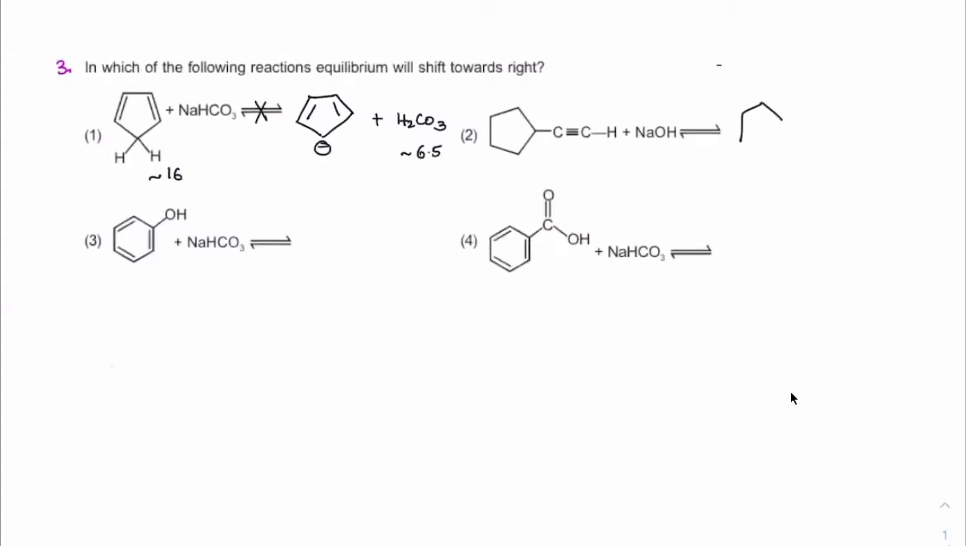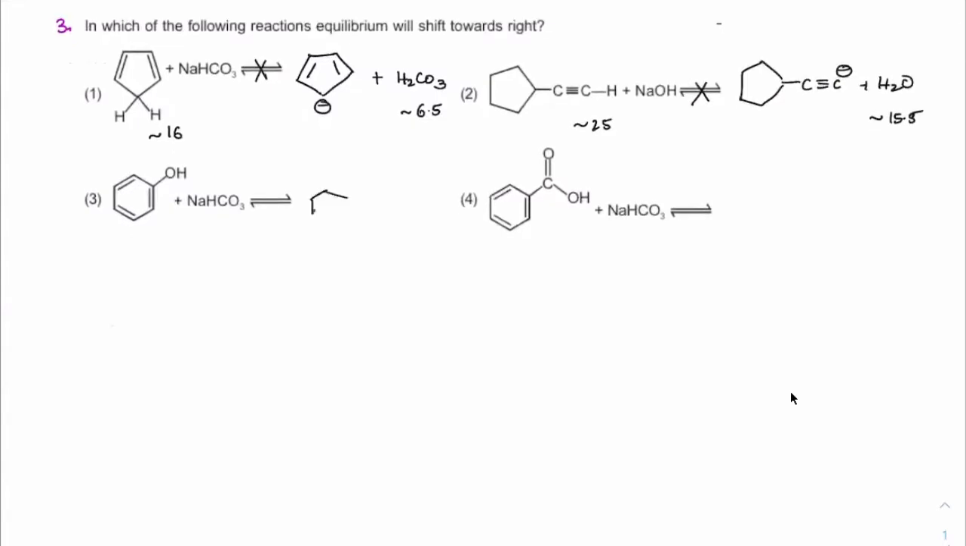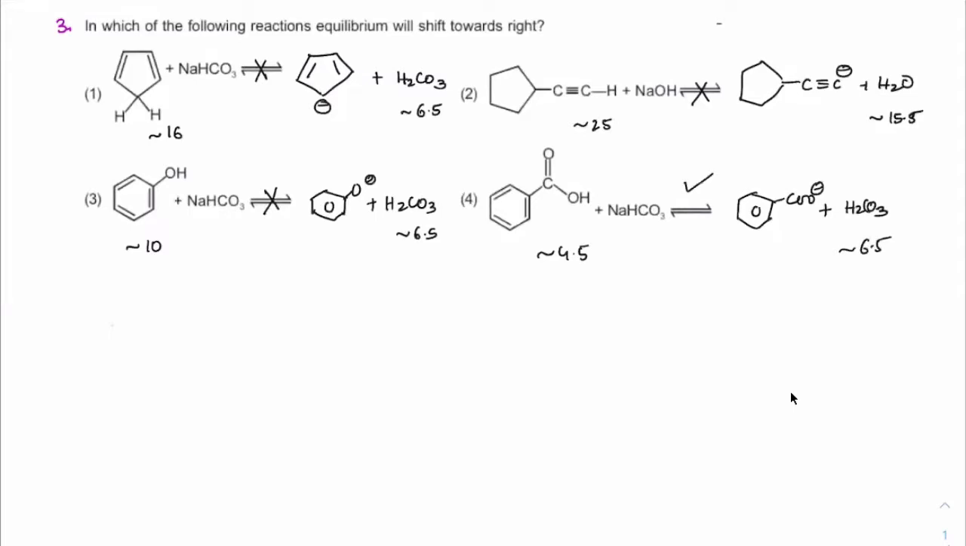Next one. See here, we have C triple bond C minus plus H2O. This is approximately around 25, and this is around 15.5, so again backwards. Next, phenoxide ion plus H2CO3: H2CO3 is 6.5, phenol around 10, so this is also not going to give. Next, carboxylic acid, CO minus and H2CO3: CO minus approximately around 4.3 or 4.5, here it is 6.5. So yes, this will give the reaction in the forward direction.